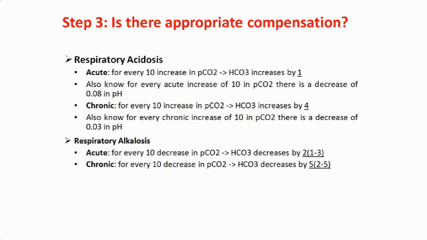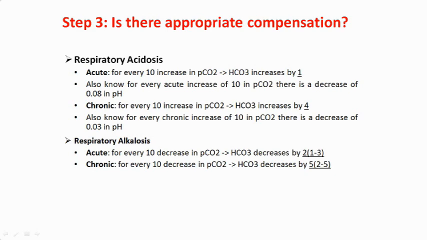Now for respiratory acidosis: in acute respiratory acidosis, for every 10 increase in PCO2, the bicarbonate should increase by 1, and in chronic respiratory acidosis, for every 10 increase in PCO2, the bicarbonate should increase by 4.